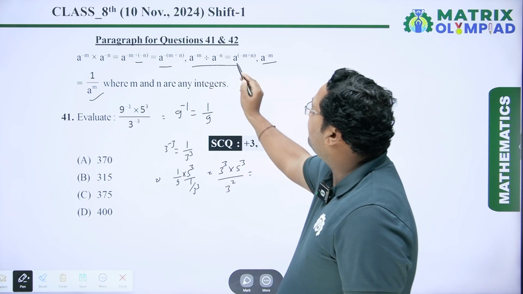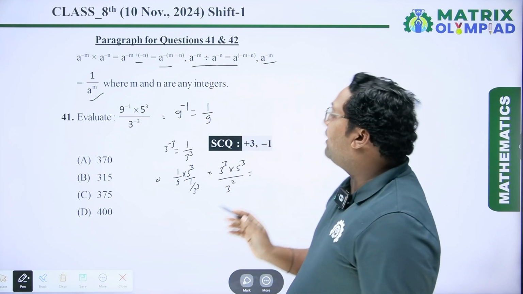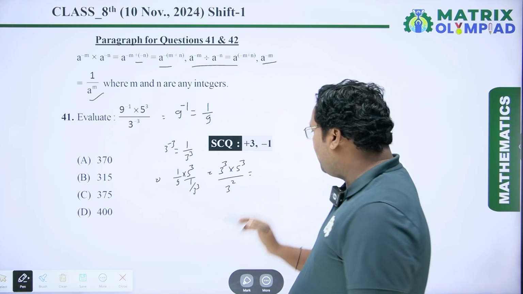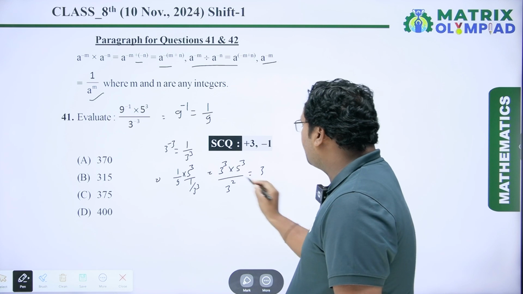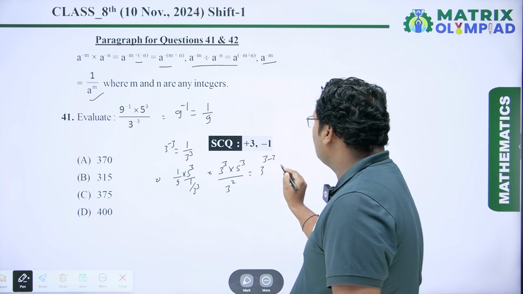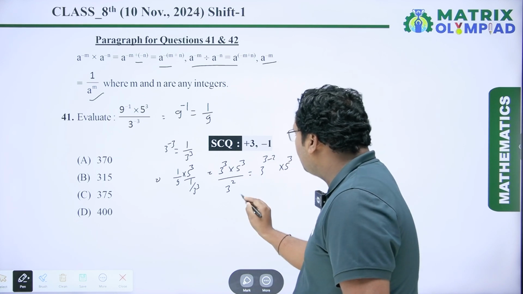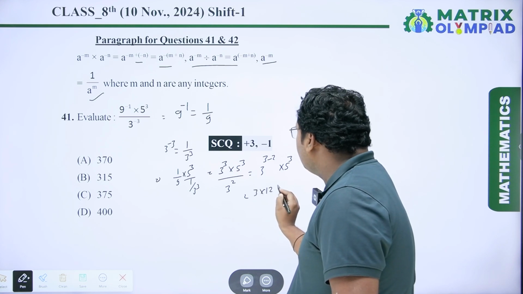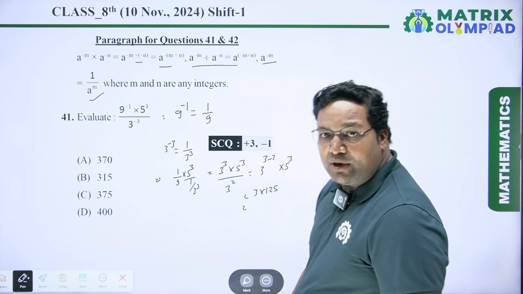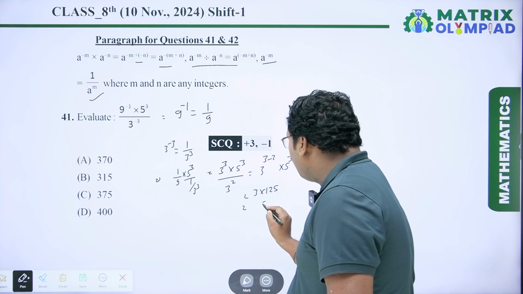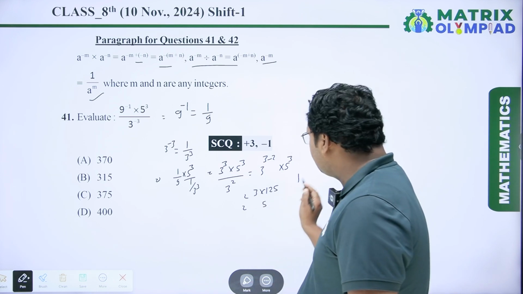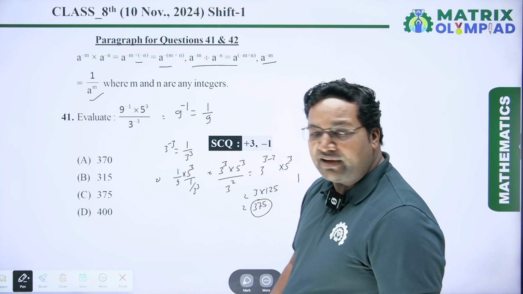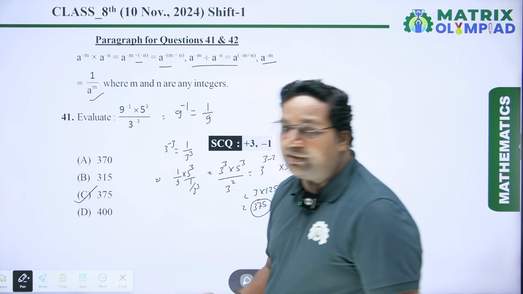And it is given a to the power m divided by a to the power n, so we write a to the power m minus n. So this expression is 3 to the power 3 minus 2 into 5 to the power 3. So 3 to the power 3 minus 2 is 3 and 5 to the power 3 is 125. So 3 into 125: 3 5s are 15, carry 1, 3 2s are 6, 6 plus 1 is 7, 3 1s are 3. So it is equal to 375, which is option C. So option C will be the correct answer.